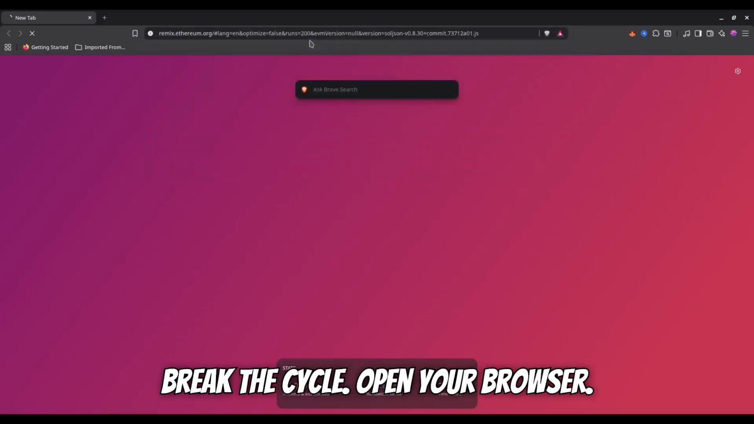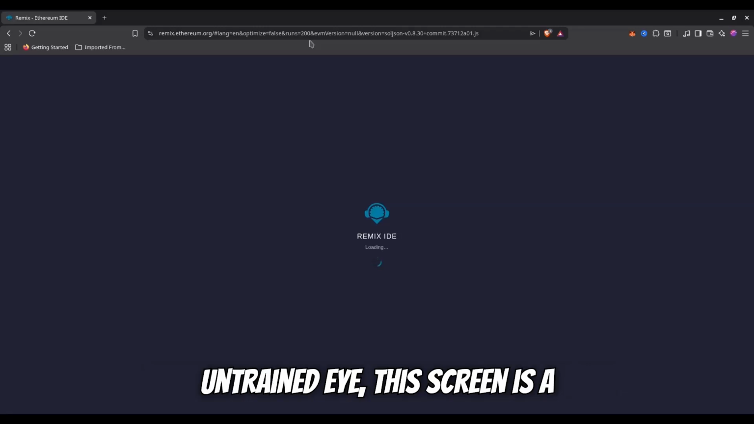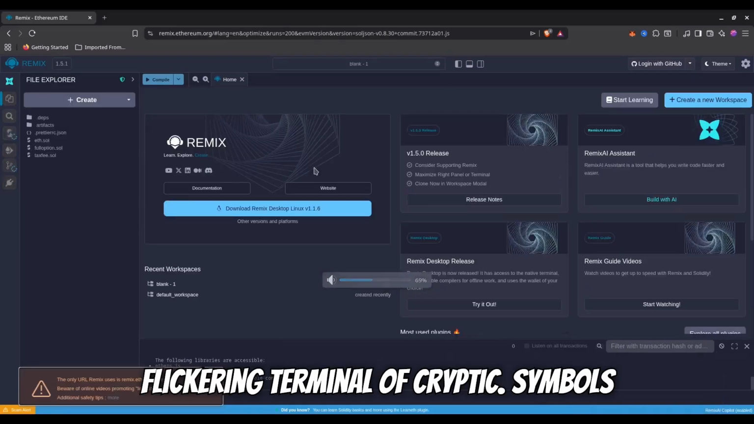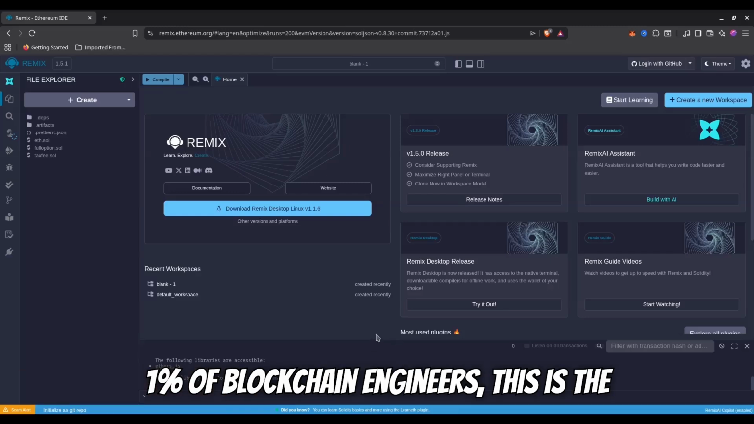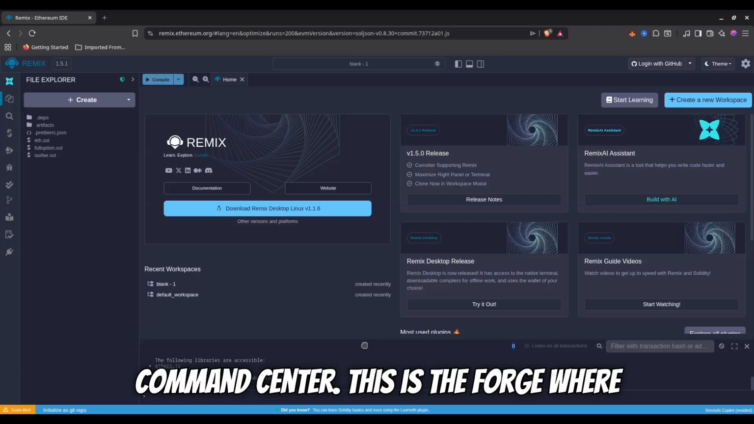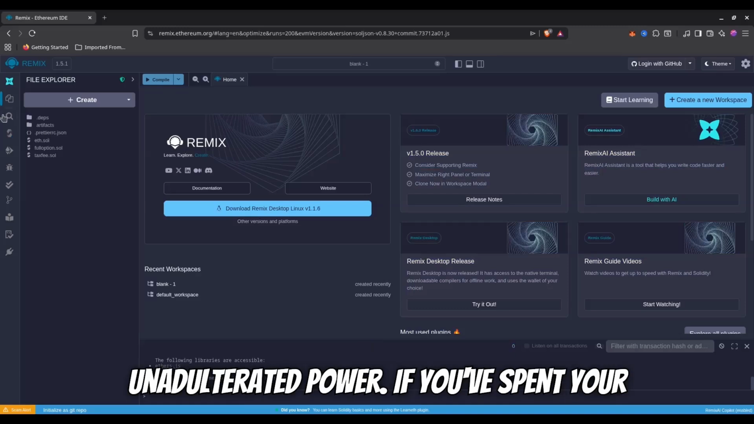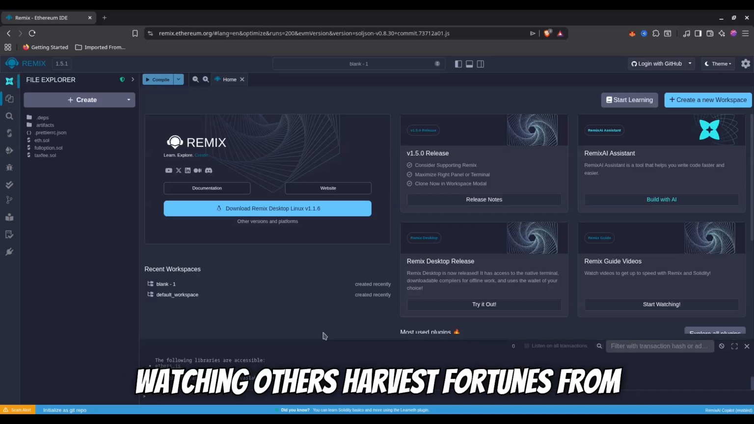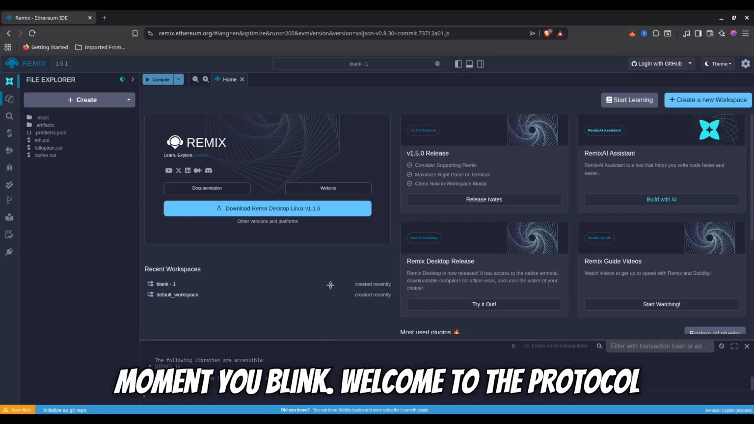Open your browser. Navigate to remix.ethereum.org. To the untrained eye, this screen is a chaotic cockpit of confusion, a flickering terminal of cryptic symbols and daunting menus. But for the elite 1% of blockchain engineers, this is the command center. This is the forge where raw potential is refined into pure, unadulterated power. If you've spent your life on the sidelines, a passive observer watching others harvest fortunes from your attention, that era ends the moment you blink.